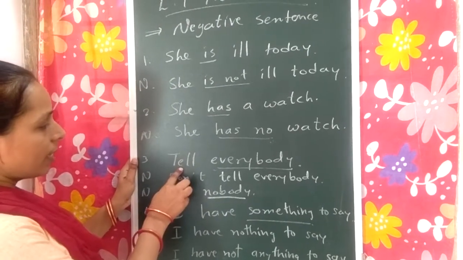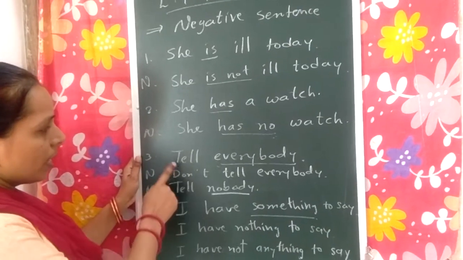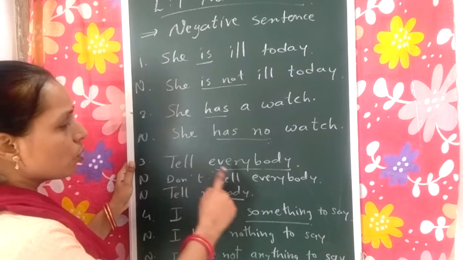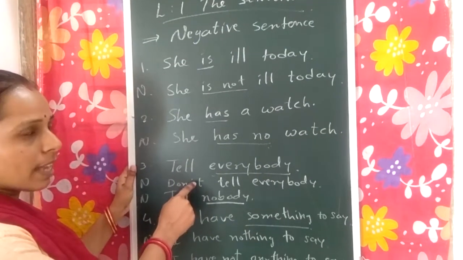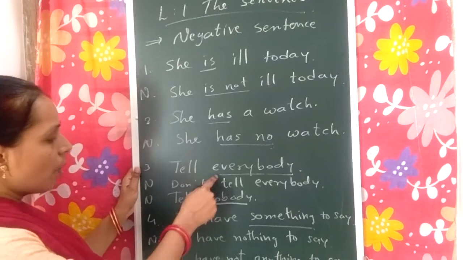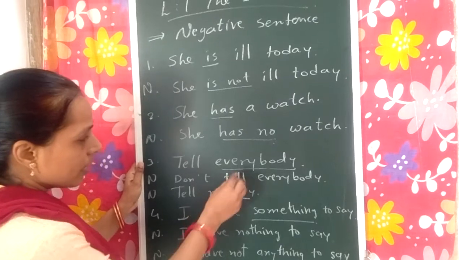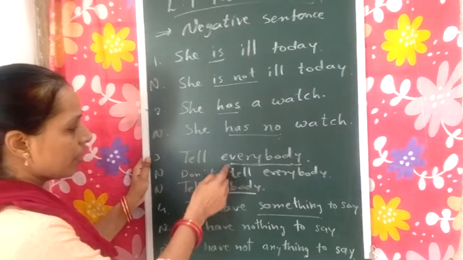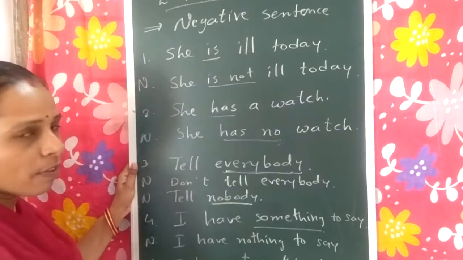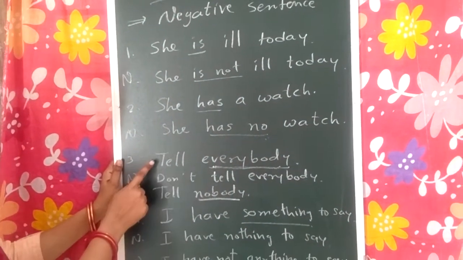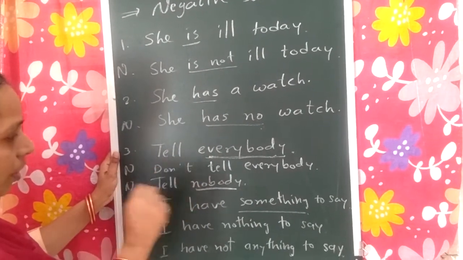Look at here, this sentence is written negative in two ways. Tell everybody. Don't tell everybody. Here do not is added in this sentence to make it negative, and tell nobody. Here nobody is written instead of everybody. In the second negative sentence, nobody is changed instead of everybody. Okay, so sometimes the sentence is made negative in two ways.